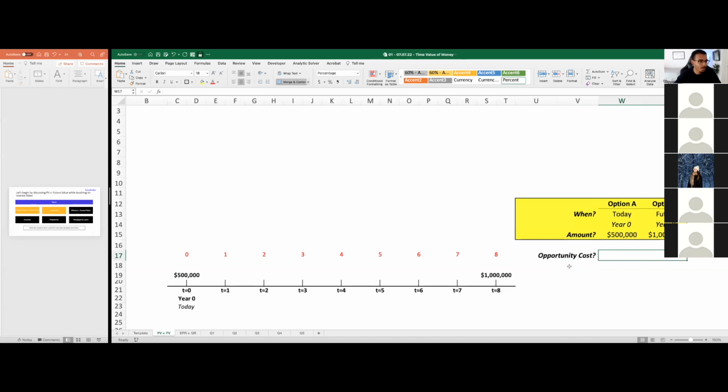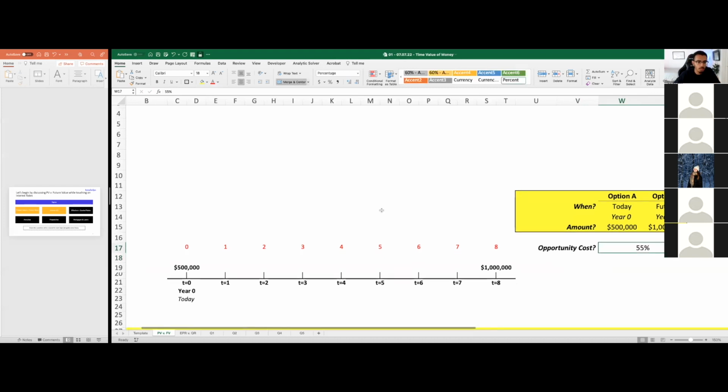Why not? So if we use an opportunity cost of 55%, and we'll do it just for jokes, I actually built two timelines that would highlight what would happen and how we should try to contextualize this idea of an interest rate and this idea of time value of money. So we went with option A. And to make it more serious, I'll go to an opportunity cost of 10%. Let's say we went with option A and we know that we could invest anything that we have at an interest rate of 10% per year. We have the opportunity to make 10% on our money per year. So let's look at that option.